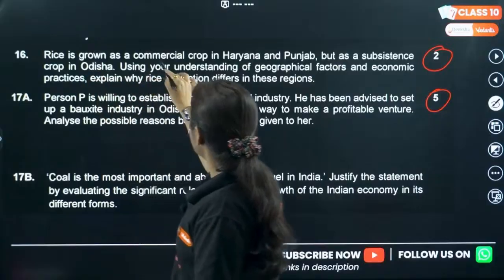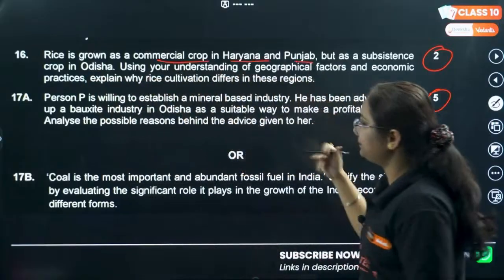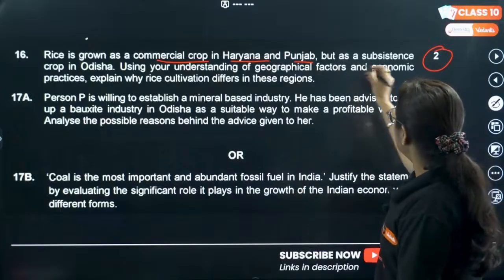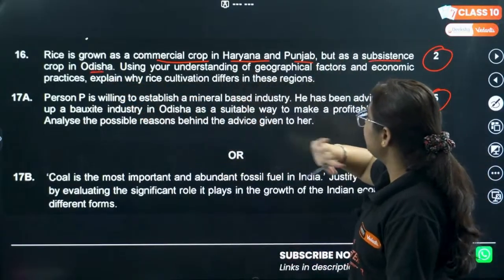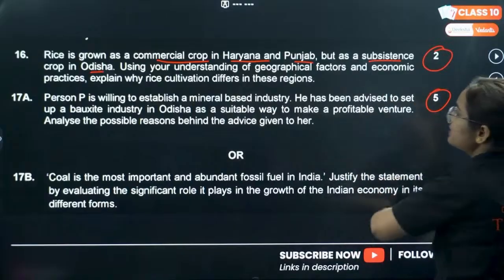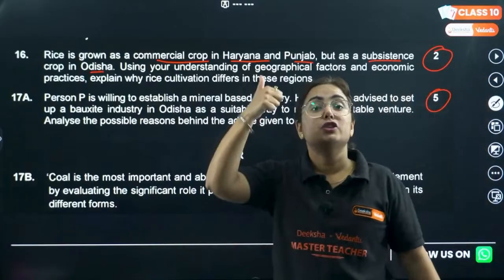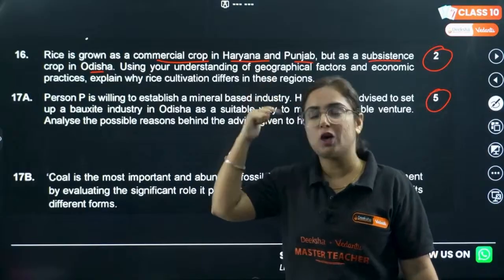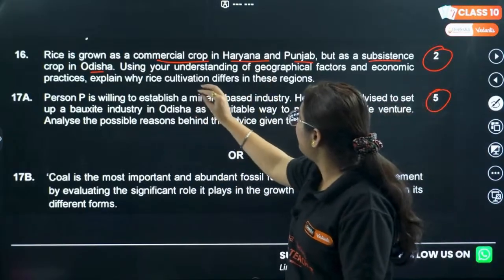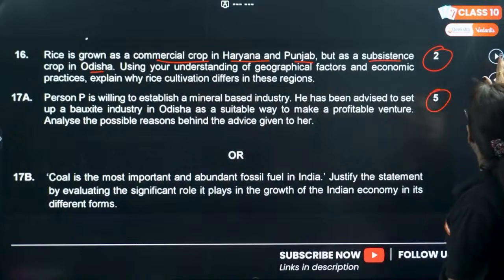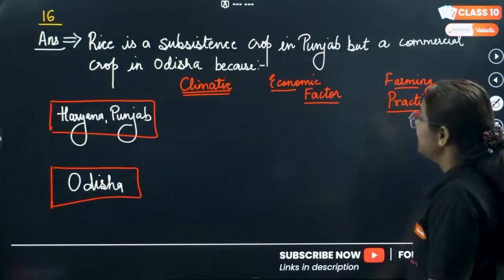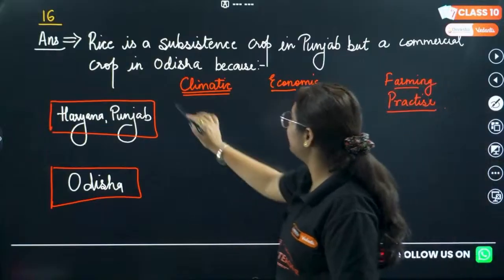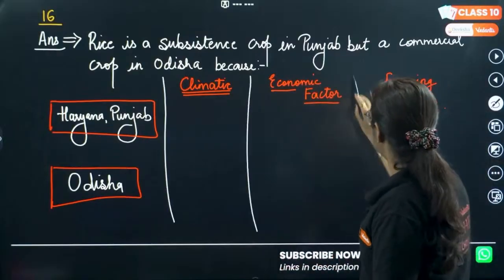Rice is grown as a commercial crop in Haryana and Punjab. We know that. But as a subsistence crop in Odisha. Using your understanding of geographical factors and economic practices, explain why rice cultivation differs in this region. And we are going to solve it right now.